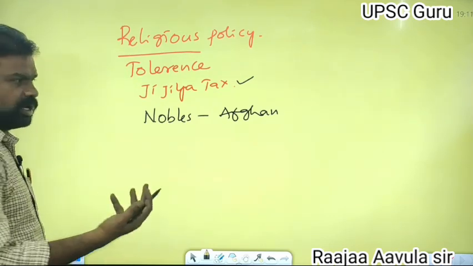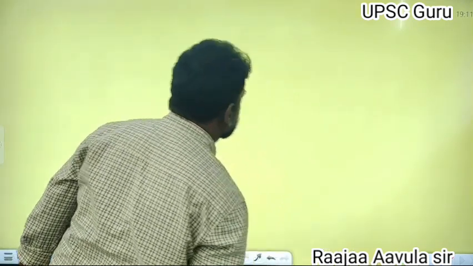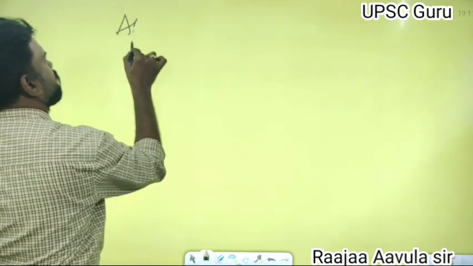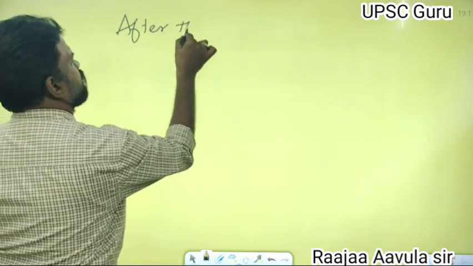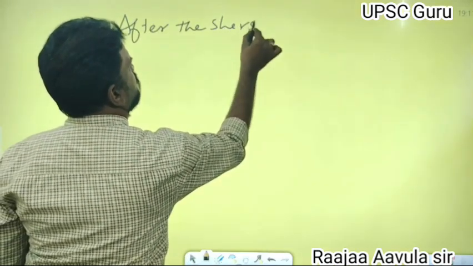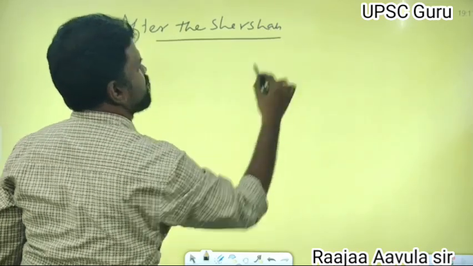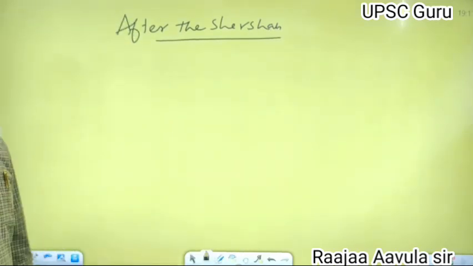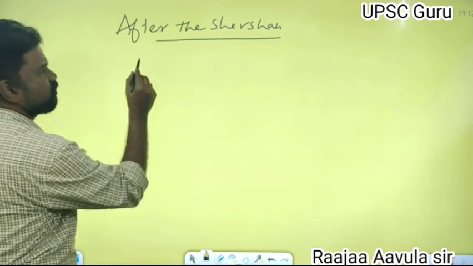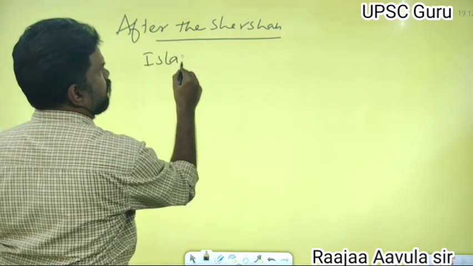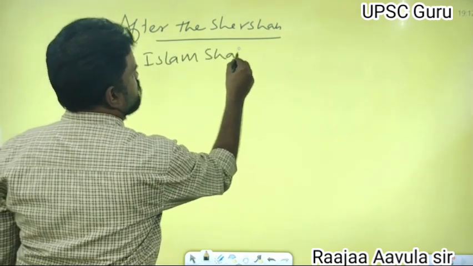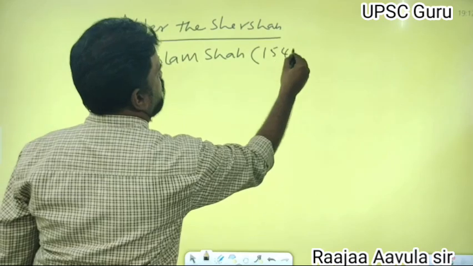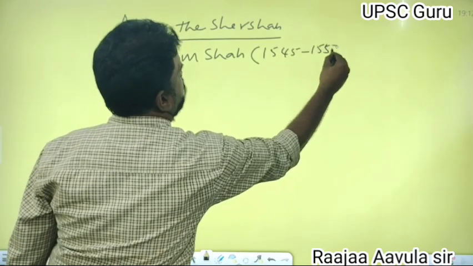Next, coming to the point after Sher Shah Suri, his son Islam Shah came to the throne. Islam Shah ruled from 1545 to 1553.